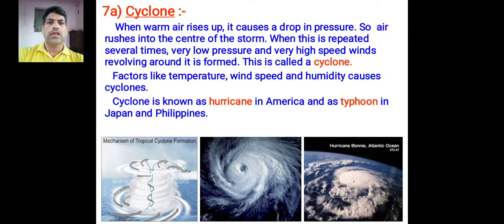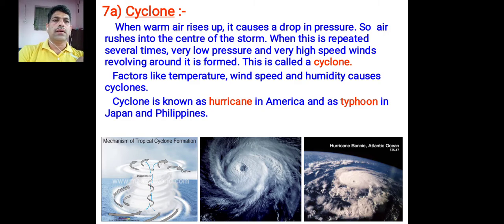Now, cyclones. When warm air rises up, it causes a drop in pressure. So, air rushes into the center of a storm. When this is repeated several times, very low pressure and very high speed wind revolving around it is formed.